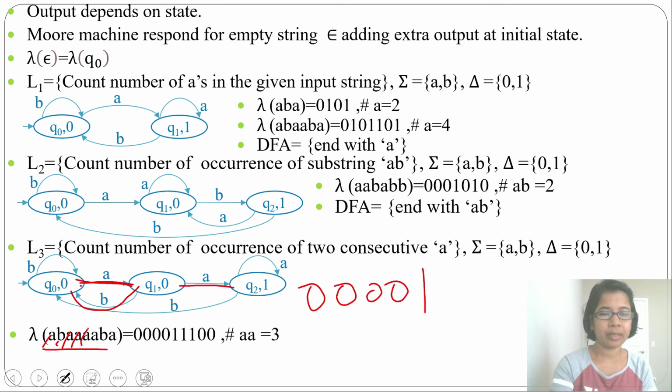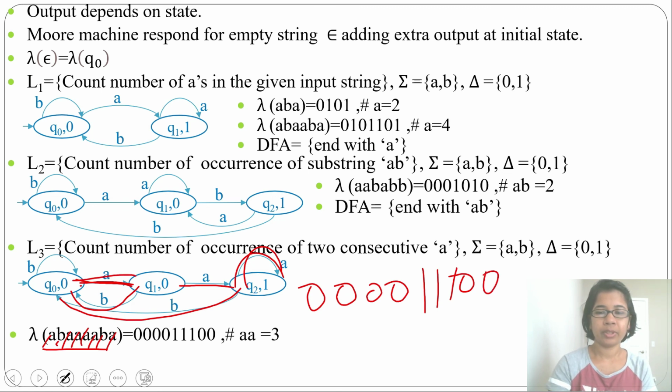Then for another A, it will be a self loop and Q2 output is 1. Then for another A, again a self loop and output is 1. Then for B, from Q2 it goes to Q0 and Q0 output is 0. Then for A, from Q0 it goes to Q1 and Q1 output is 0.